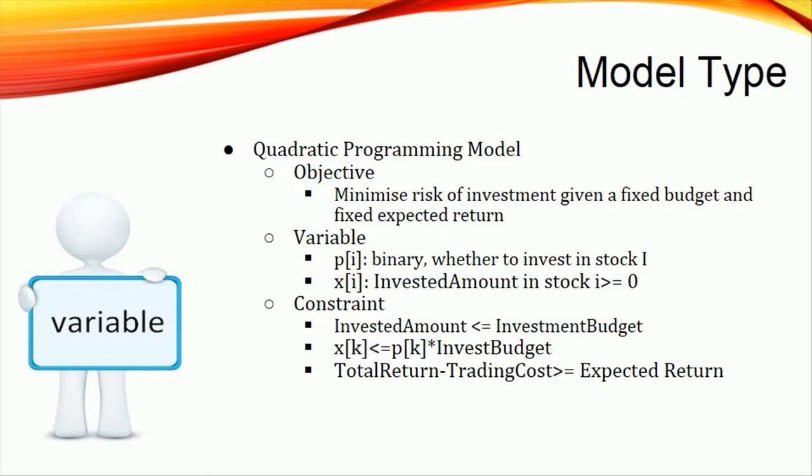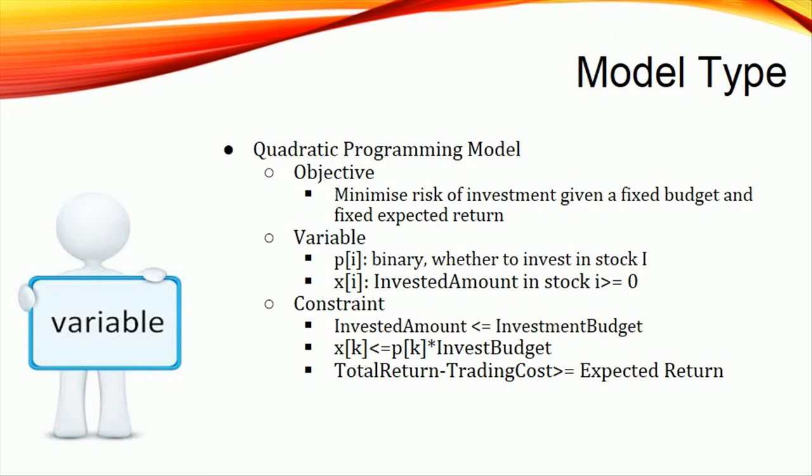We will be adopting a quadratic programming model, where the objective of the model will be to minimize risk of investment given fixed budget and expected returns. These are two sets of variables. The first one is P, which is a binary variable, meaning whether we will choose to invest in this particular stock i or not. The second one is X, which indicates the specific amount that we will invest in stock i.